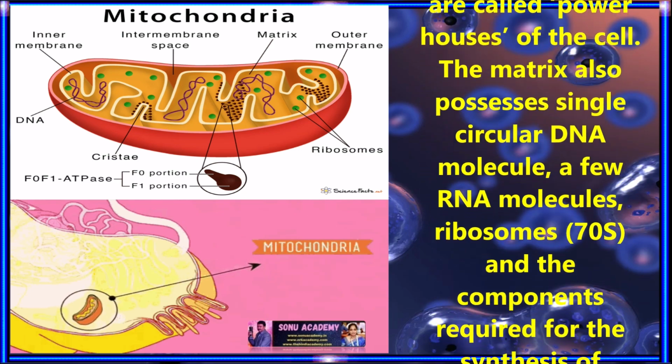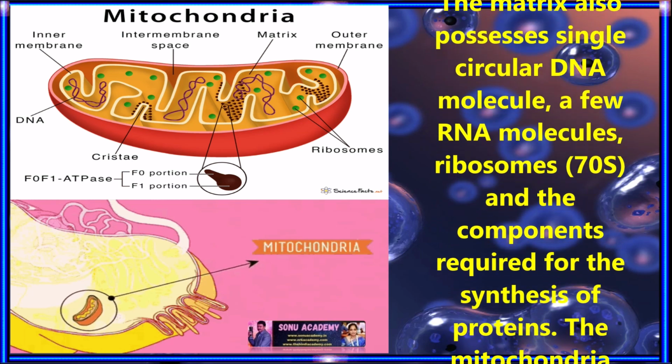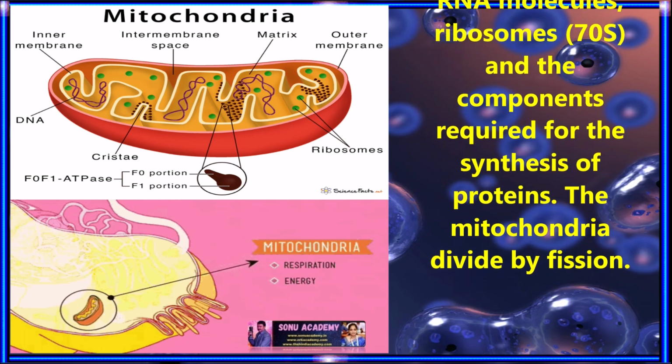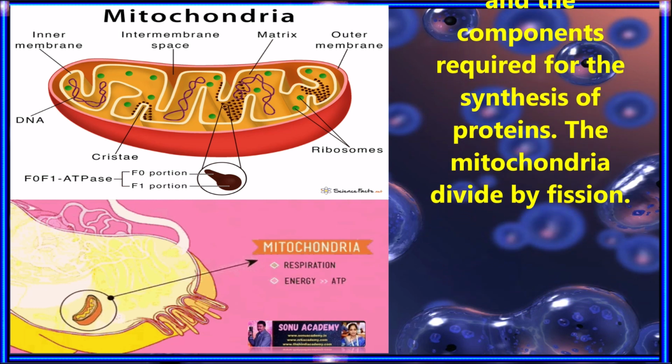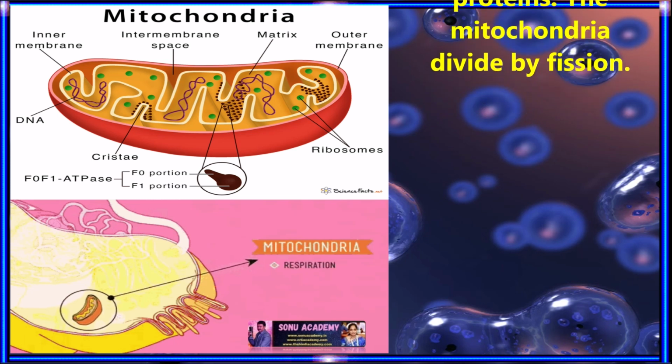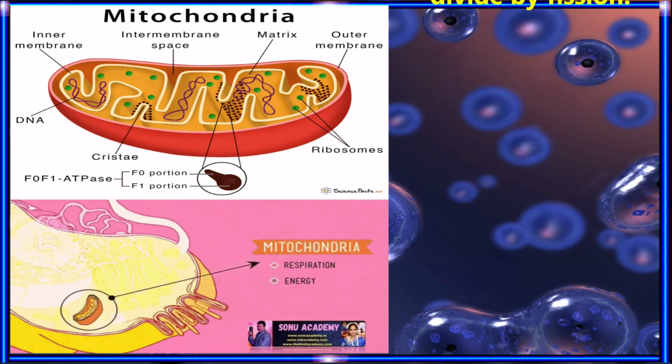The matrix also possesses a single circular DNA molecule, a few RNA molecules, 70S ribosomes, and the components required for the synthesis of proteins. The mitochondria divide by fission.